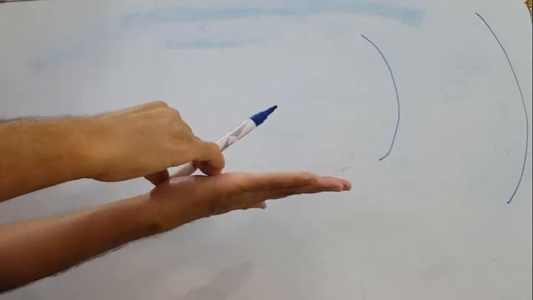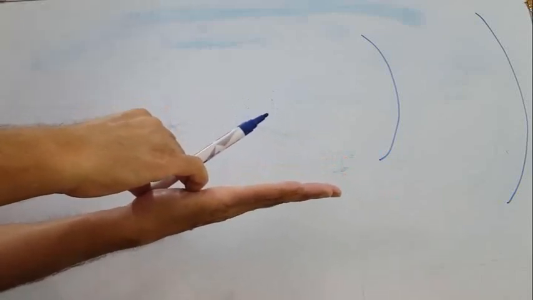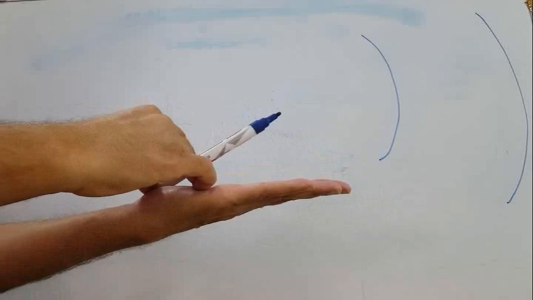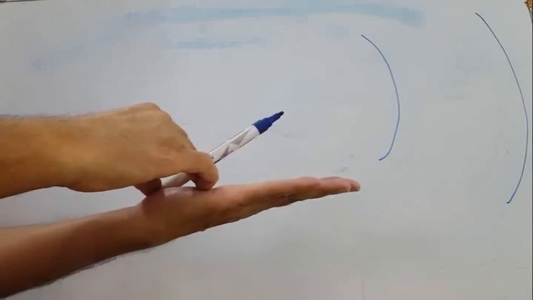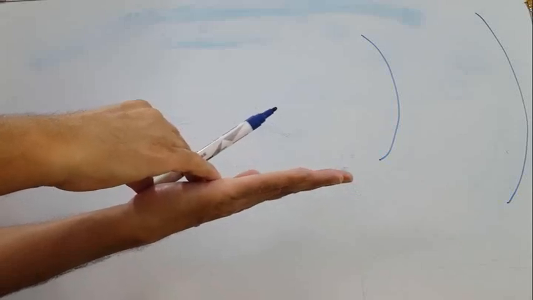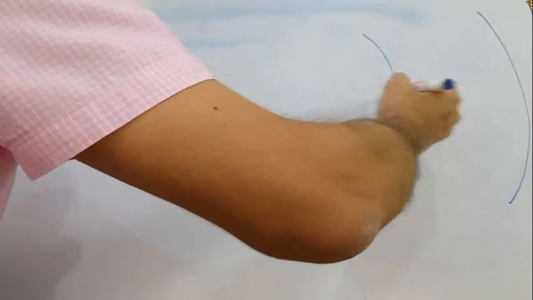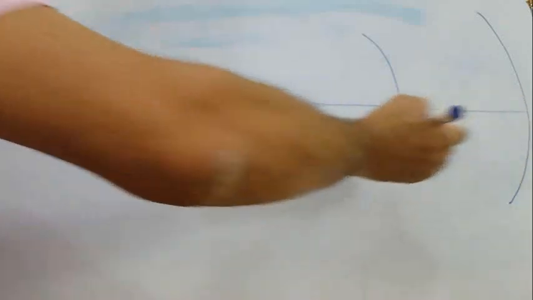Suppose my hand is showing the horizontal and the pen is showing the raised end. So the angle between the pen and this hand is called the angle of banking. This is horizontal.